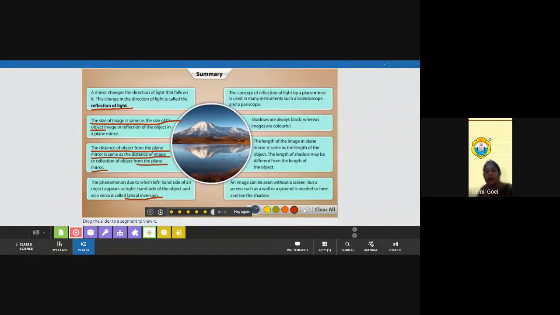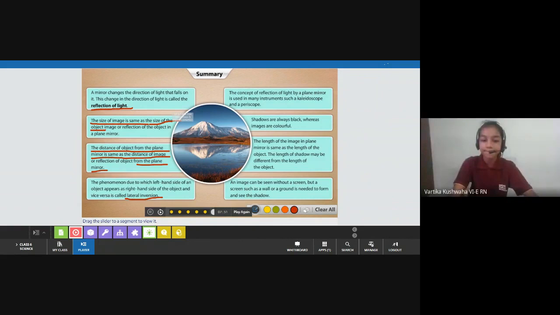Third one, Ashmita. The image is detailed and the shadow only shows the outline. Very good. Image shows the detail of the object, whereas shadow shows only the outline. And the last one. Yes, Vartika.